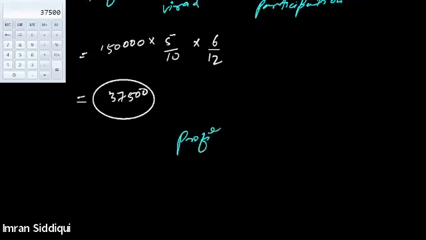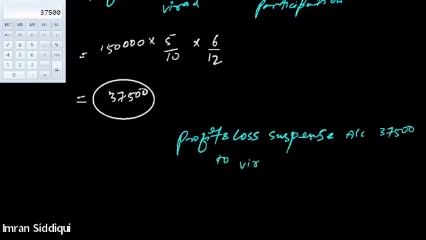Profit and loss suspense account debit. Why are we debiting the profit and loss suspense account? Since he died in the middle of the year. Therefore, profit and loss suspense account will be debited, 37,500 to Viraj's capital account.